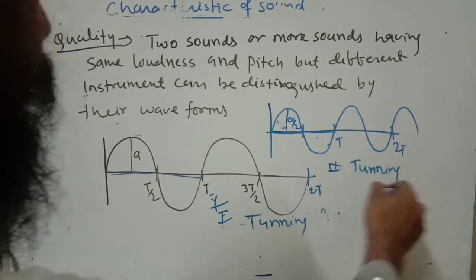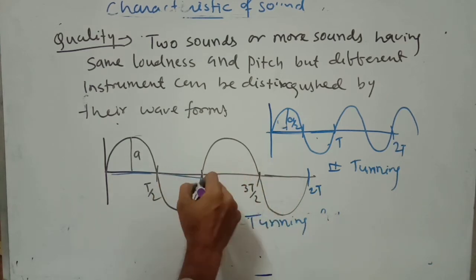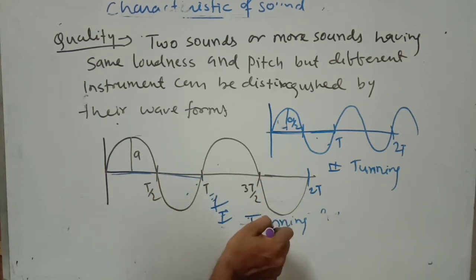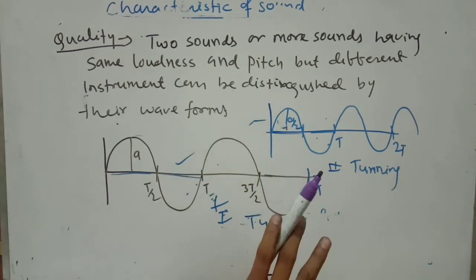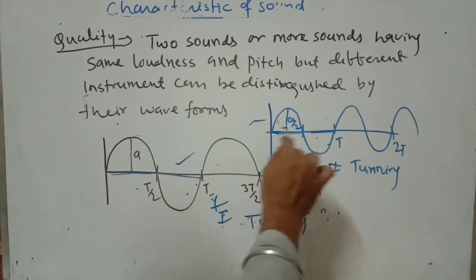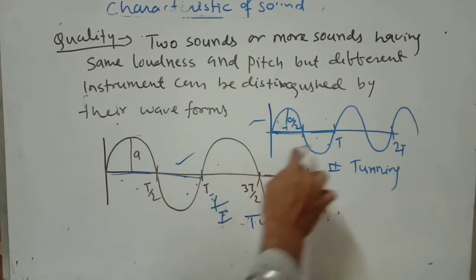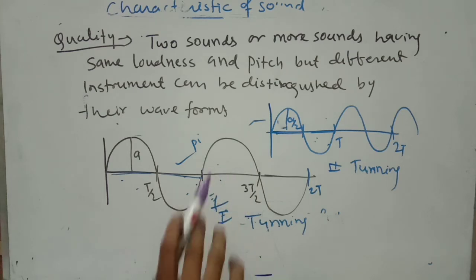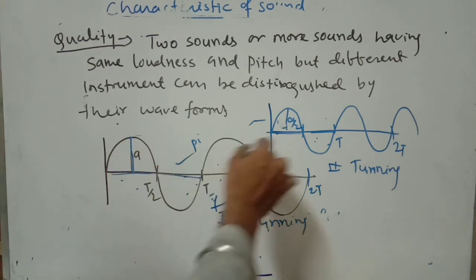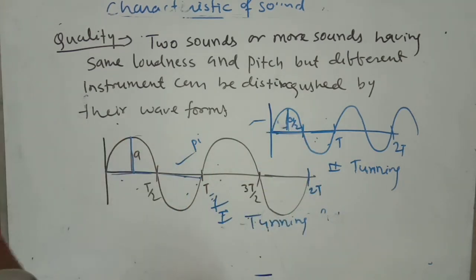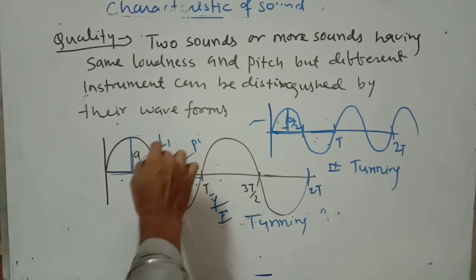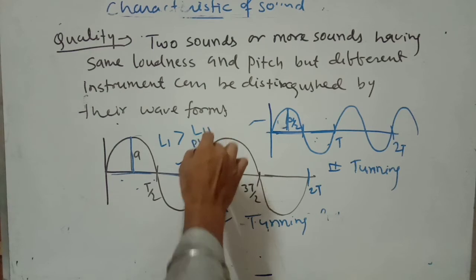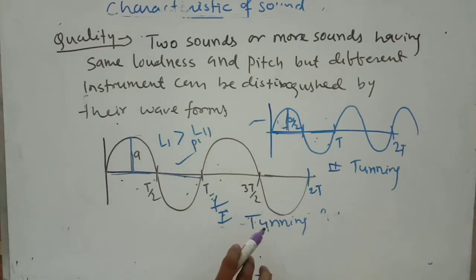That means the quality of both waves is the same, because both are waves of the same device. Frequency is the same because time period is the same, so the pitch of the first and second wave is also the same. But here amplitude is A and A by 2. Already told loudness is directly proportional to A, so the loudness of the first sound wave is greater than the loudness of the second wave.